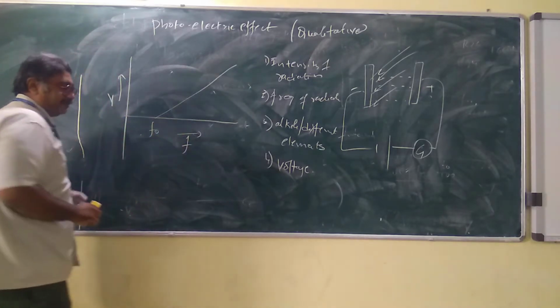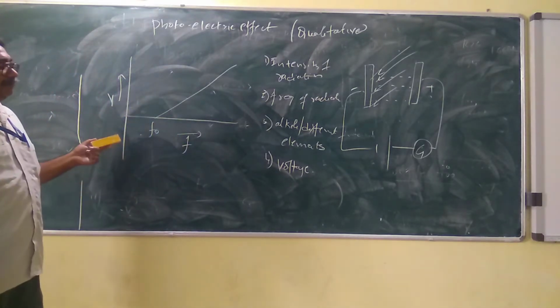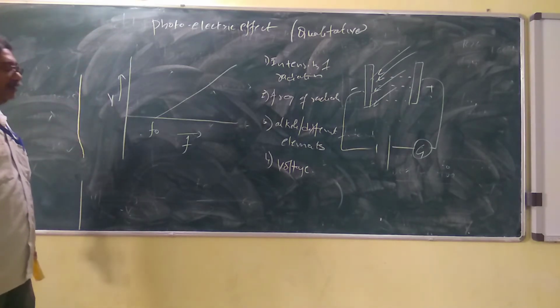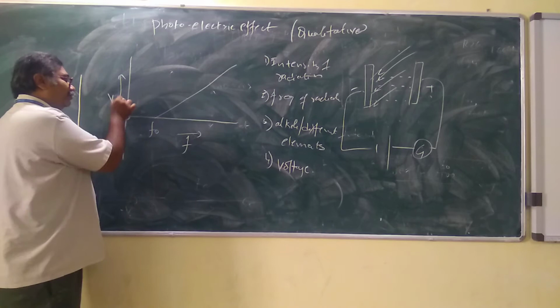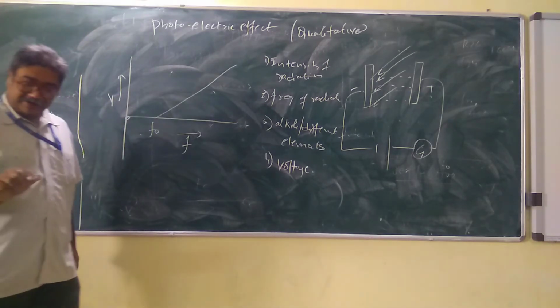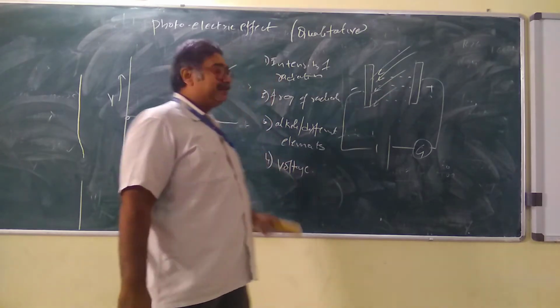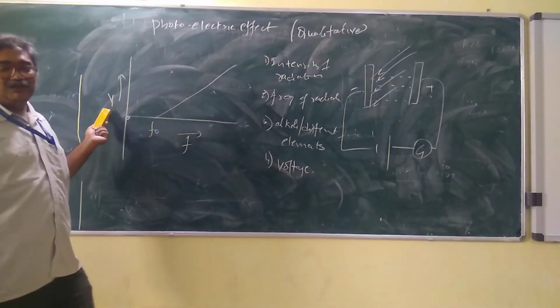So here this is the frequency. When we draw a graph between the frequency of the radiation that is coming and falling on the plate as well as the voltage, at 0 frequency, there is no voltage. Now we are trying to increase the frequency. When we increase the frequency of this radiation, still there is no voltage.